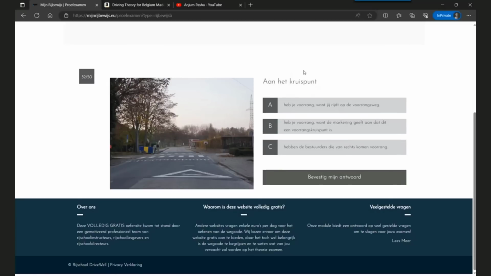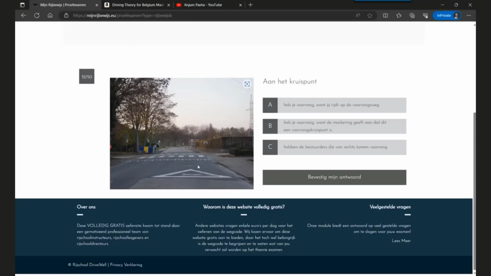The next question is, at this cross point, there are three options. Option A is you have priority because you are riding on a priority road. Option B is you have priority because the road marking indicates this at the cross point. And option C is the drivers who are coming from the right have priority.